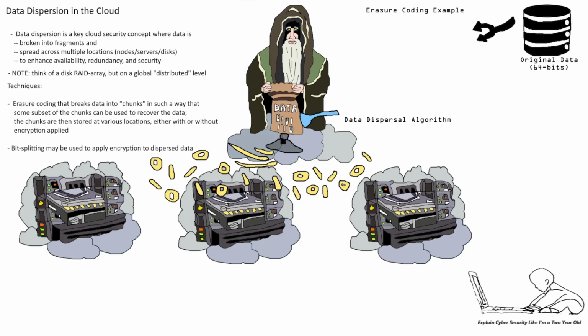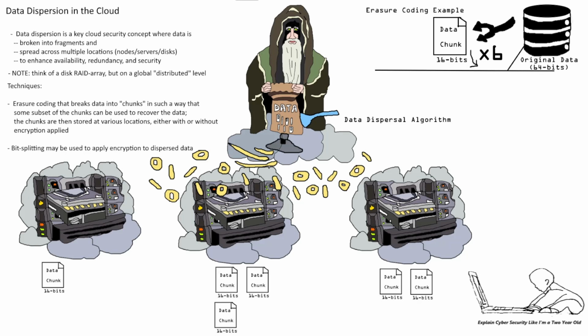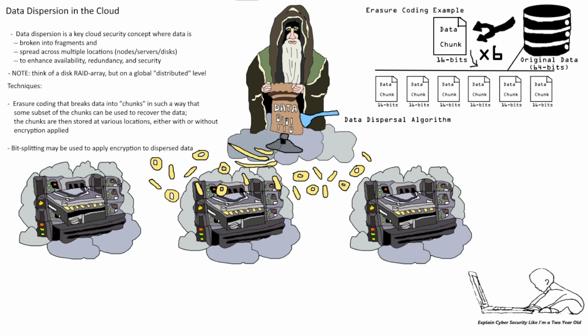Technical footnote: the actual erasure coding algorithms will typically establish some variable number of chunks into which data can be divided that will result in a different minimum number of chunks required to recover the data. But for the purposes of this example, let's say the data was broken into 6 16-bit blocks. Now these blocks or chunks can be stored at any location. And in this specific example, if any 4 of the blocks or chunks can be accessed, the original data can be recovered because 16 times 4 equals 64, the original data.